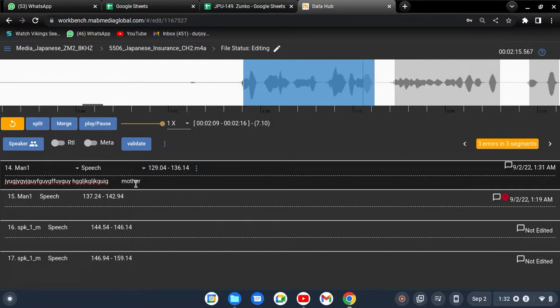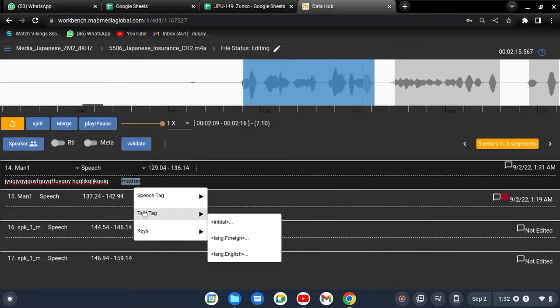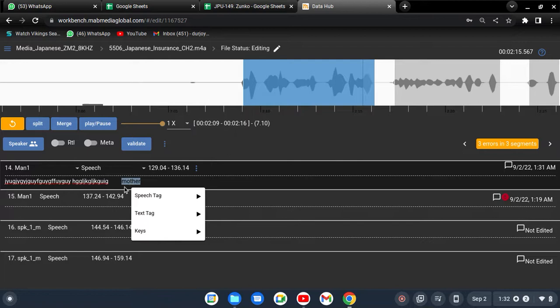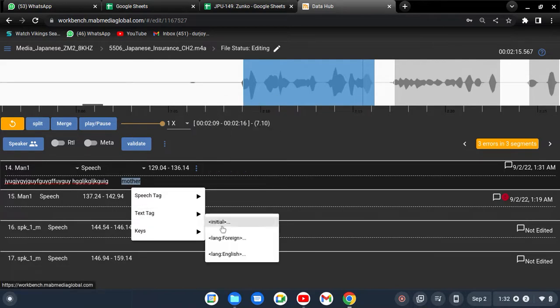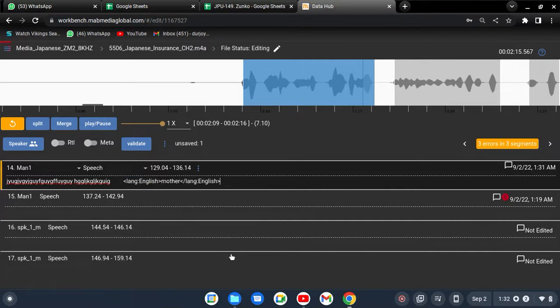After that, you have to understand that we are using the meaning of that word, like mother. There is a meaning in our language for mother, yes, and we are using that meaning. For that, you have to mark that word. Double click on that word, the word is selected, go to the text tag, and put an English tag this way. So the machine will understand mother is an English word which has a meaning in your language, and which meaning you are using.